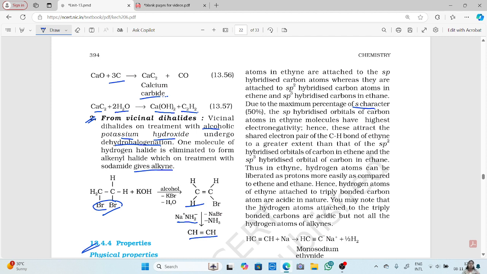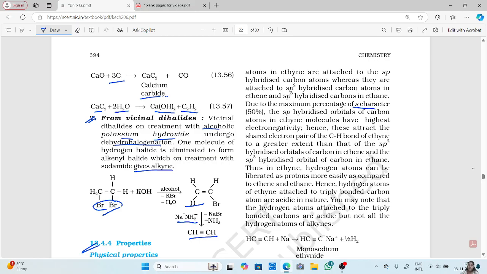In sp hybridization, the orbital has 50% s character and 50% p character, so the electronegativity also increases.